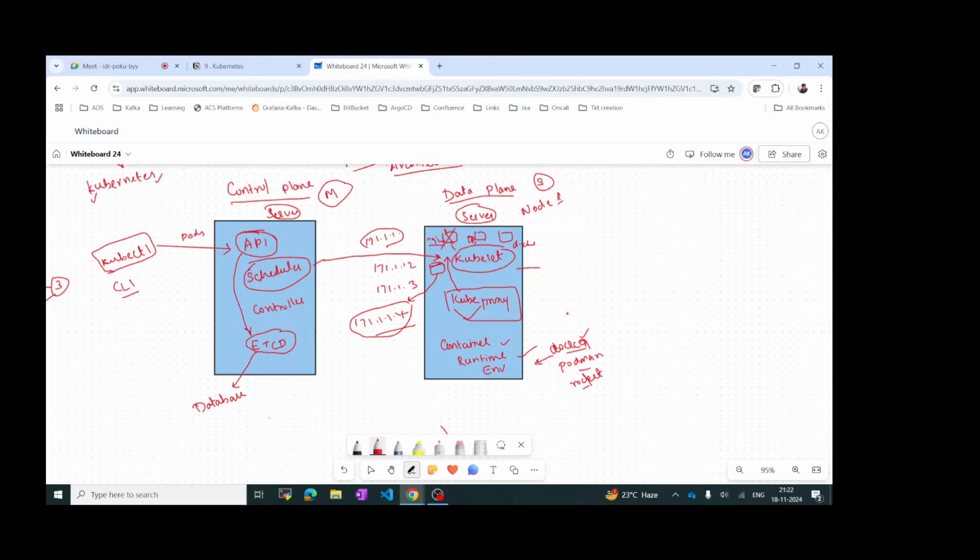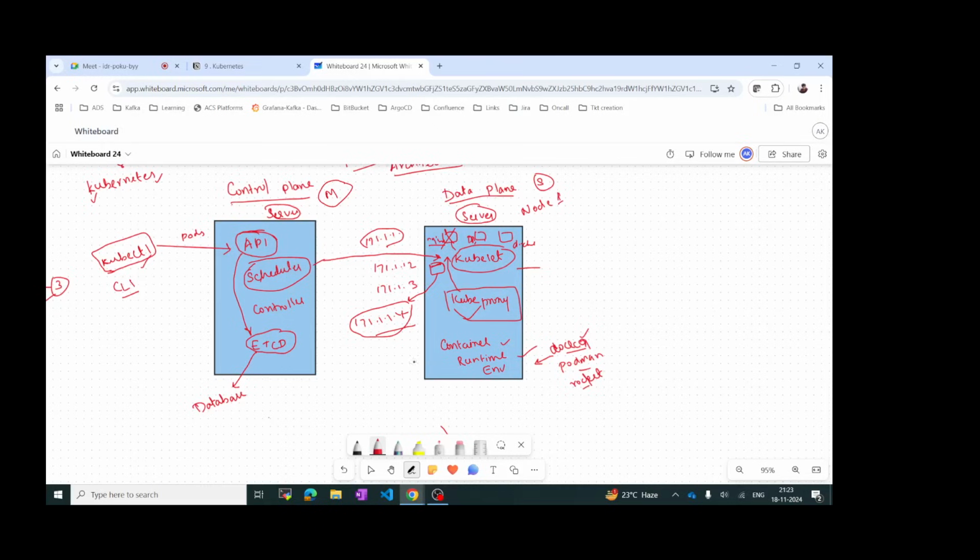So for all the requests, in case you have to contact the kube controller, we contact it through kubectl. It is a CLI tool. When we give any commands, they go to the API server. API server will fetch the data from etcd, and based on the request it will send the information to the scheduler in case it has to create new pods. Then scheduler will send the request, and kubelet will try to deploy the pods. So you can explain it like this.